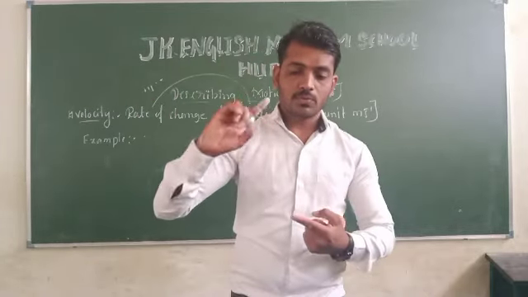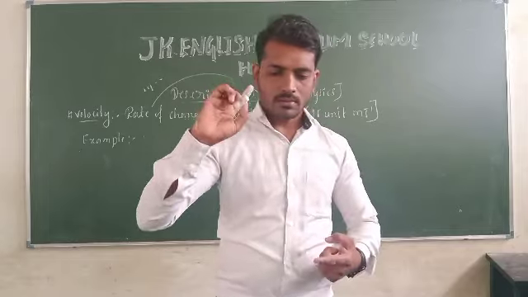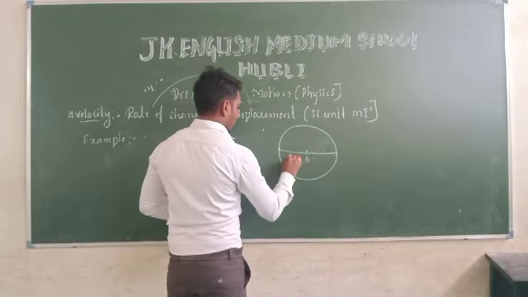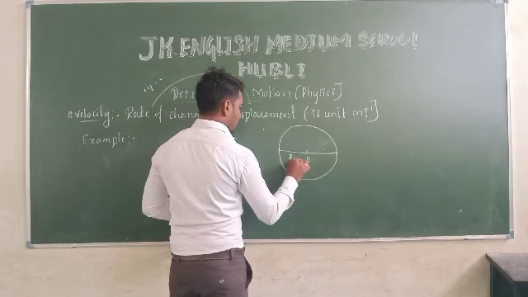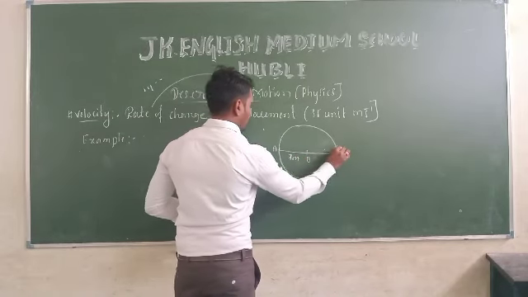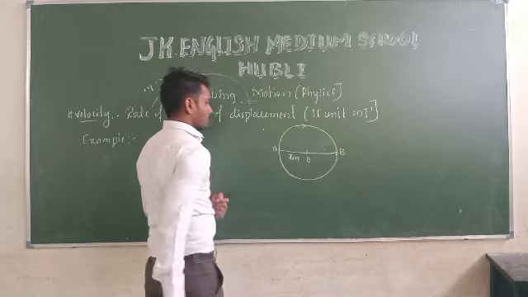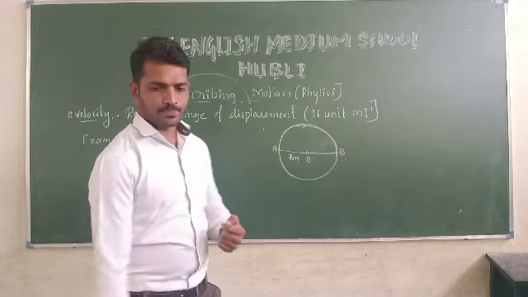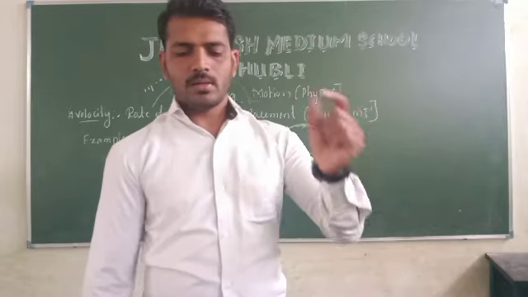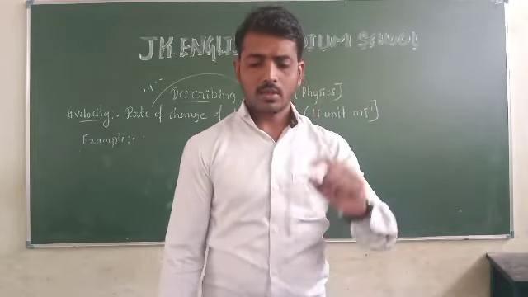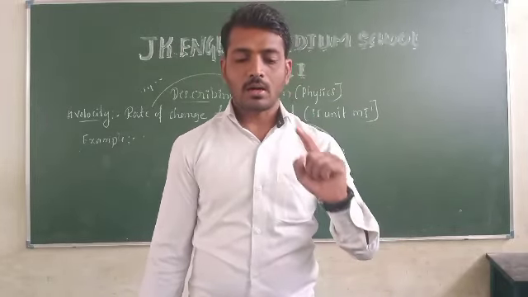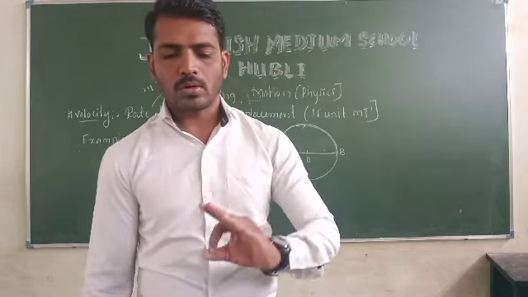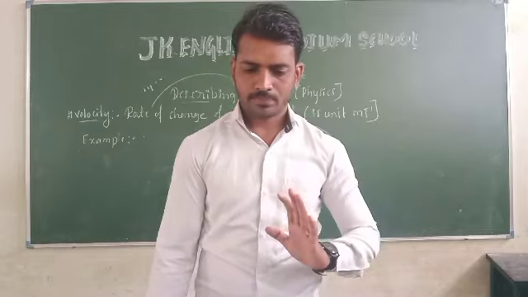The center of the circle is here, the radius is 7, and A to B is going like this. From A to B, this is the distance.